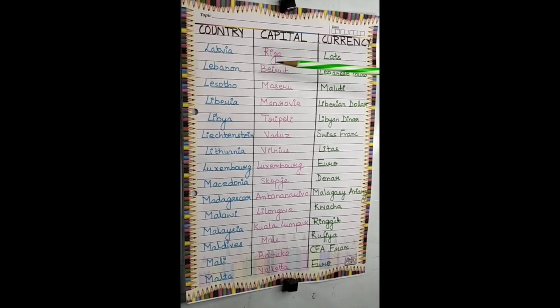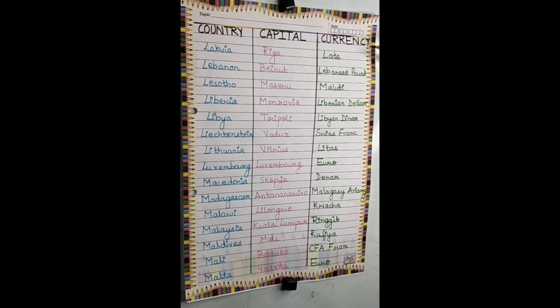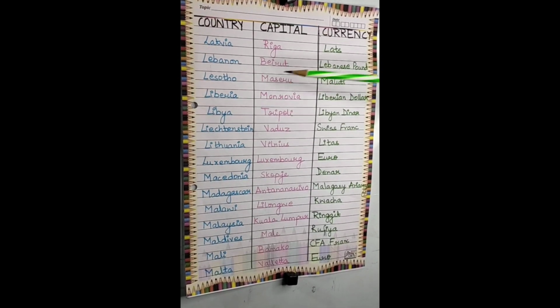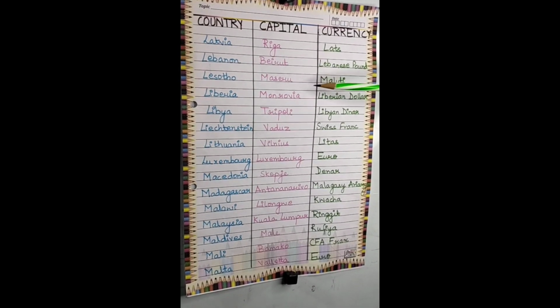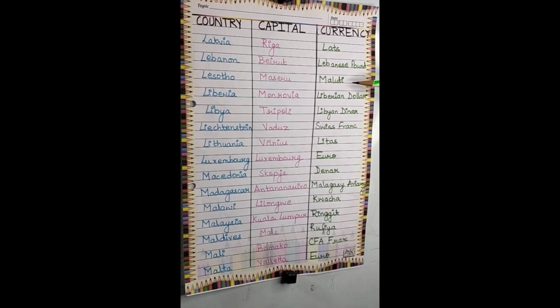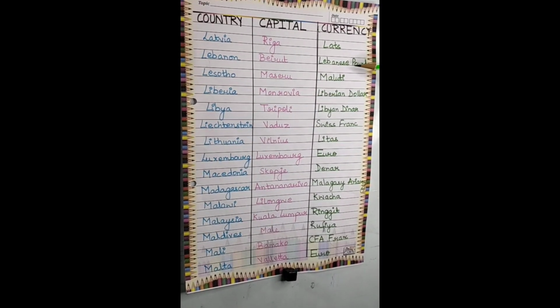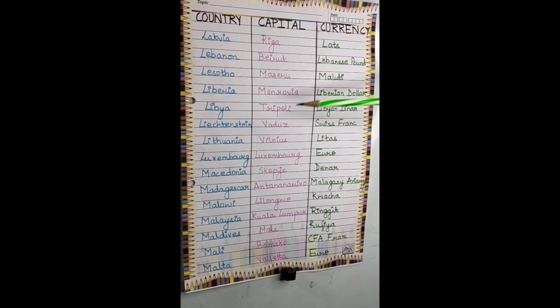Next is Lebanon. The capital is Beirut, and the currency is Lebanese pound. Next is Lesotho, and the capital is Maseru. The currency is Maloti. Next is Liberia. The capital is Monrovia. Currency is Liberian dollar.